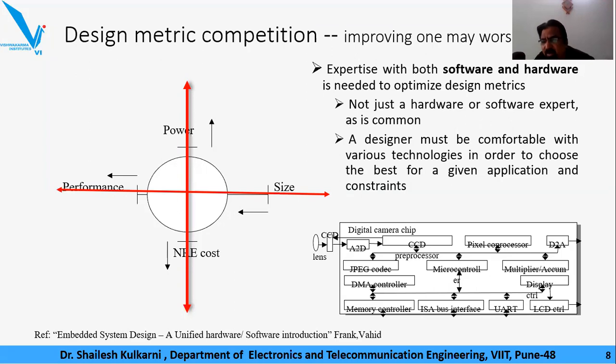Though it is not part of the syllabus, I want you to be aware of the term: there exists an issue called co-design. The name itself is indicative: in order to design the system, which technologies am I supposed to make use of, software or hardware, because both technologies might be expected to exist at the same time.